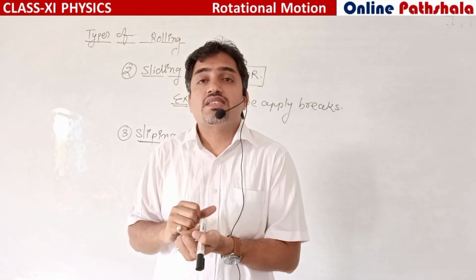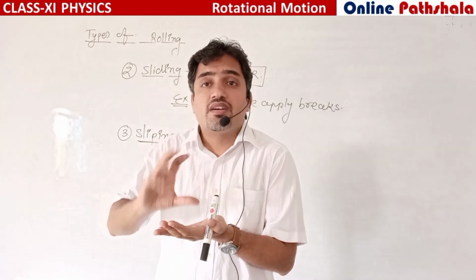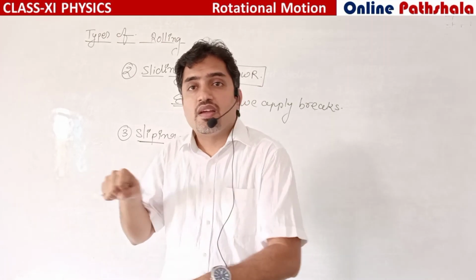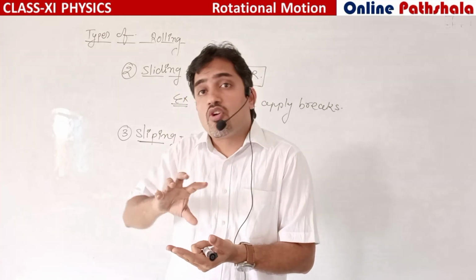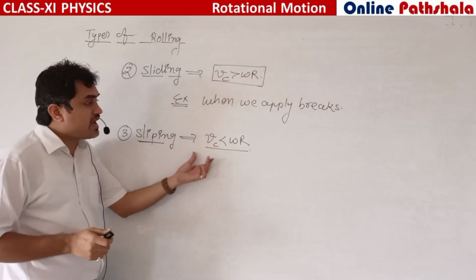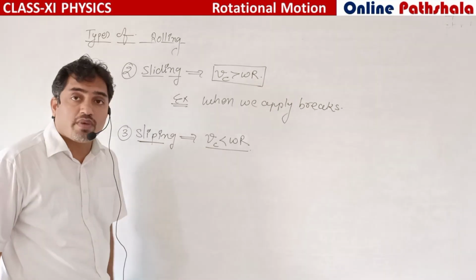For example, if we are moving our bicycle in the mud, we apply the pedal but the wheel rotates in its place and does not move forward. So it is a case of slipping when Vc is less than omega r.